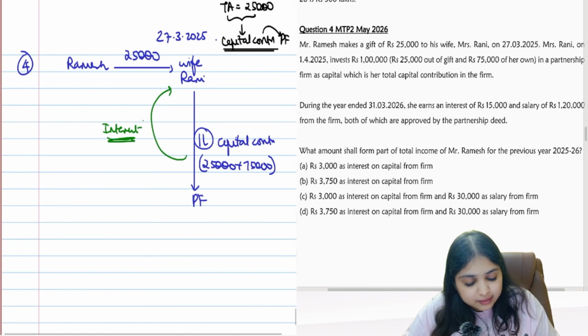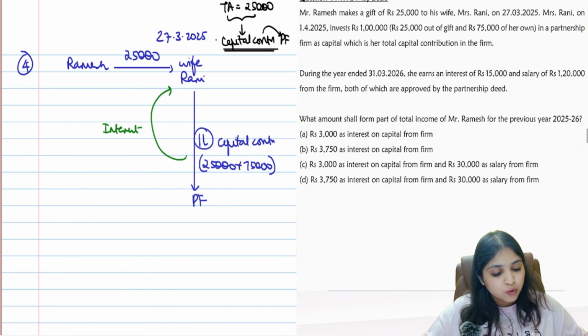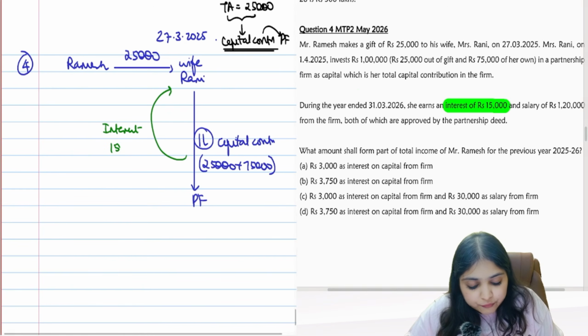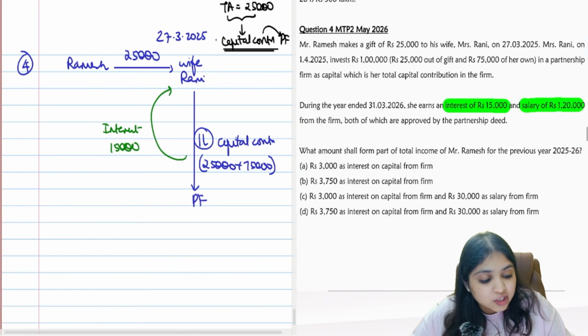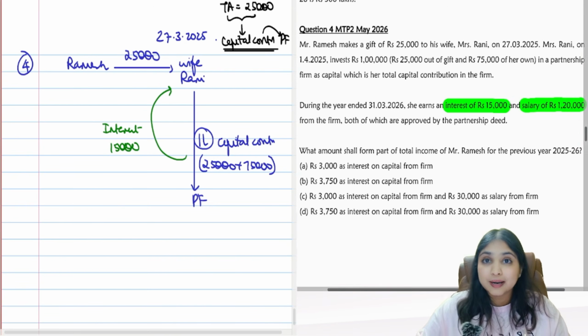So whatever interest income is earned from this capital contribution will be clubbed with Ramesh's income. Okay. Now see what does the question say. During the year ended 31st March 26, she earns interest 15,000. 15,000 total interest she is earning from this capital contribution, and she is also getting salary 1,20,000 from the firm, both of which are approved by the partnership deed.